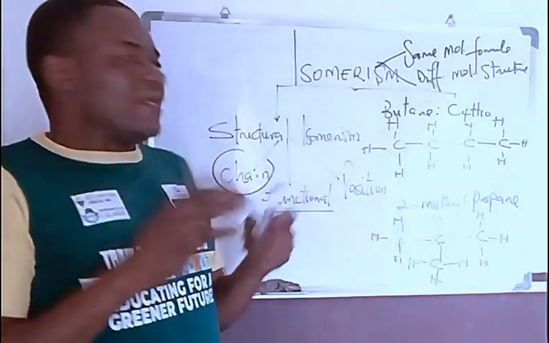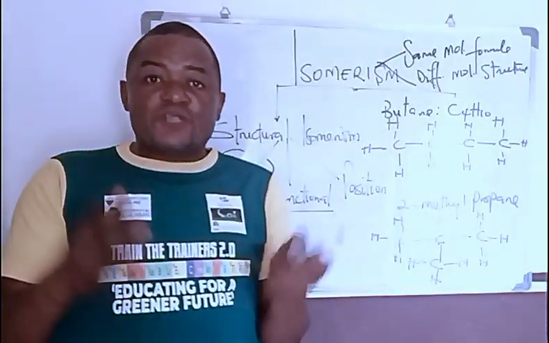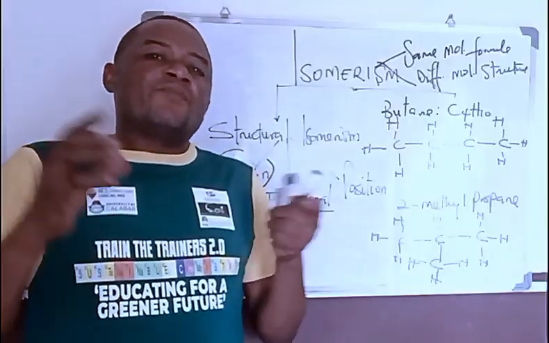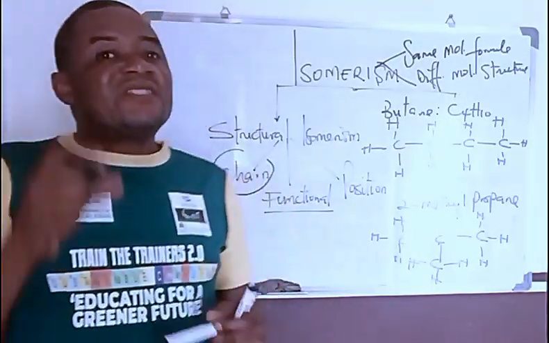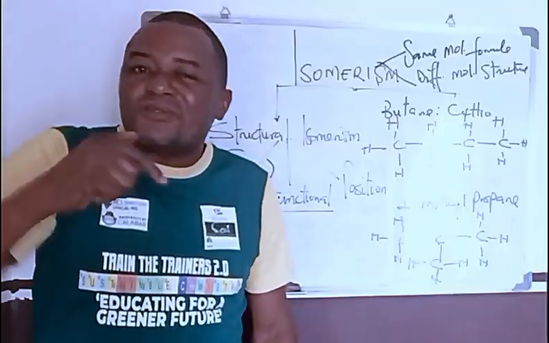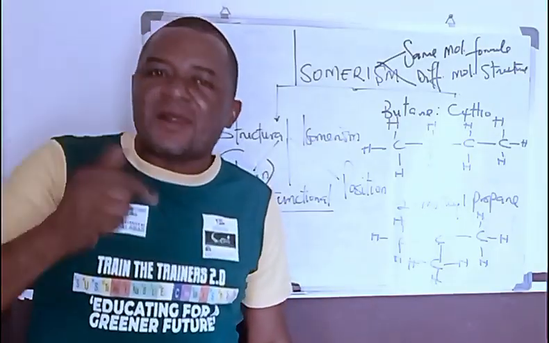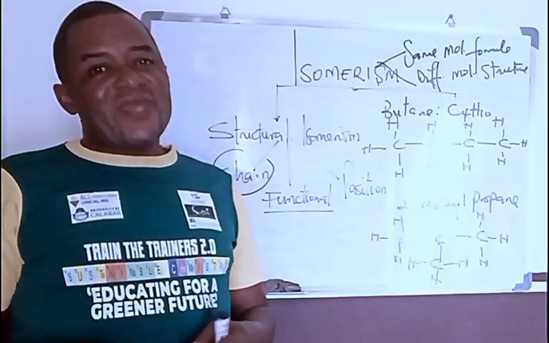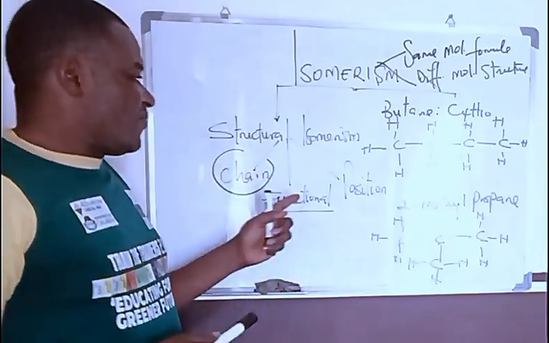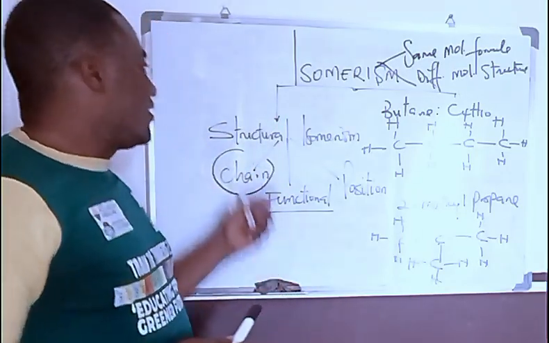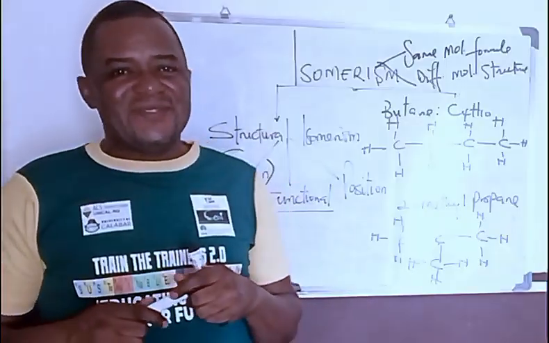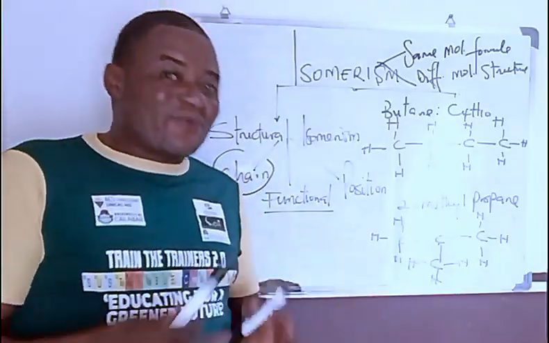So it means that if you have two or more organic compounds that possess the same molecular formula, but different structural formula as a result of the functional group they carry, we will term them functional isomers. They are all structural isomerism.